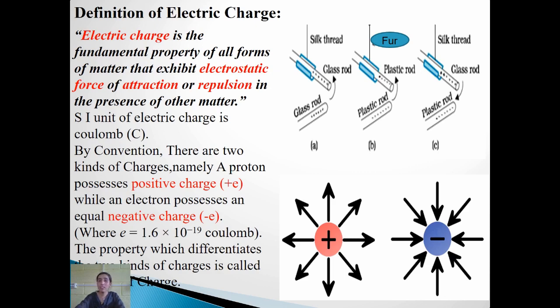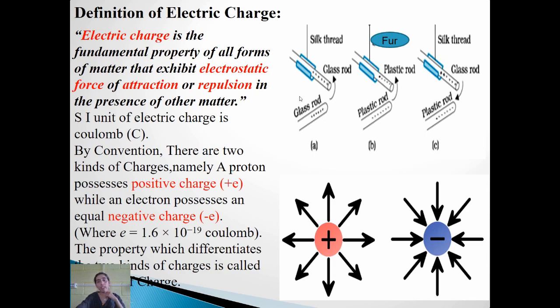And how do we measure these electric charges? We usually measure it in Coulombs, which is denoted by the capital letter C. And by convention, we have considered there are two kinds of charges, since we have observed two types of forces, that is, force of attraction and force of repulsion.